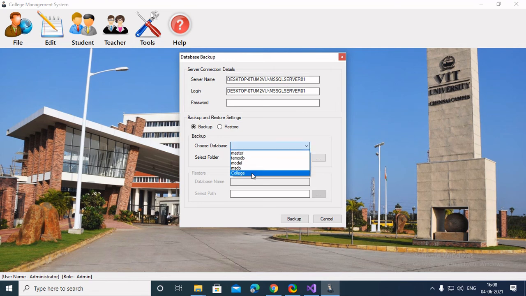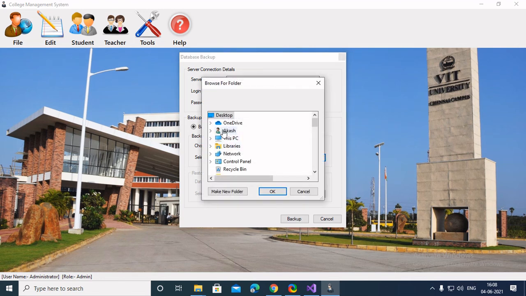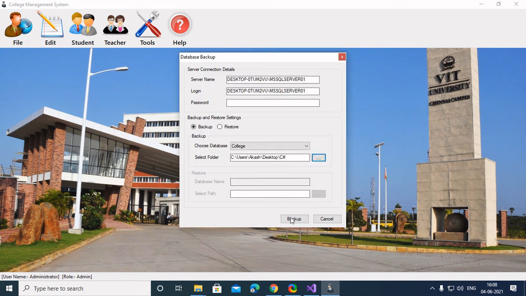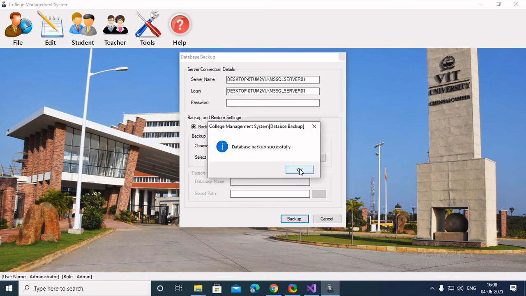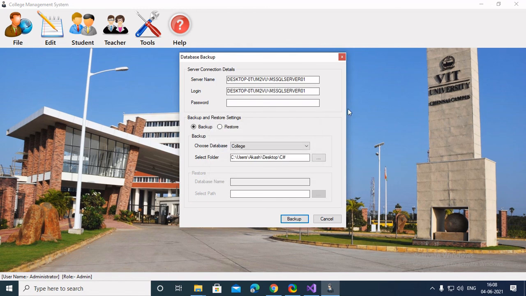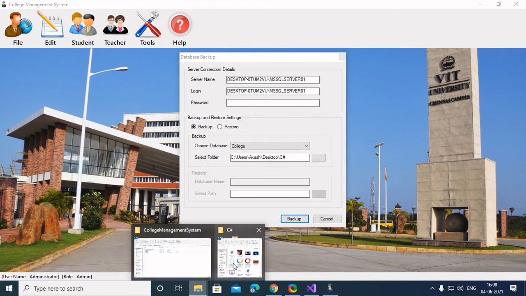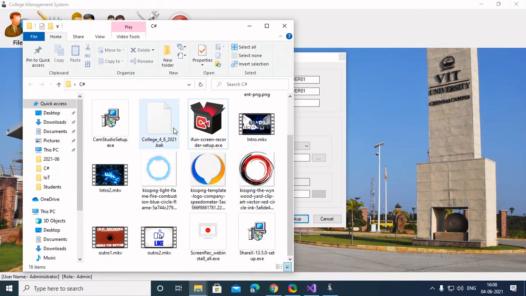Basically our database is college, so we'll now save it into, suppose, the C sharp folder itself. So that's it. If we take a backup, we'll get all these records which we added now, and if, suppose, our system crashes or anything, we can access it through here. As you can see, here is the file created just now. As you can see, the timing also, 16:08, that's 4 p.m.